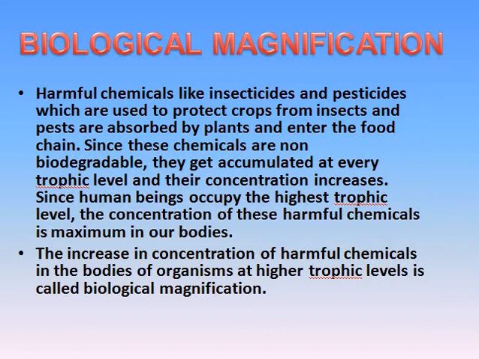So the harmful chemicals like insecticides and pesticides are non-biodegradable, and their concentration keeps increasing. Human beings, being the highest in the trophic level, collect the maximum of these harmful chemicals in their bodies, and because there is an increase in the concentration of these chemicals, we call it biological magnification.